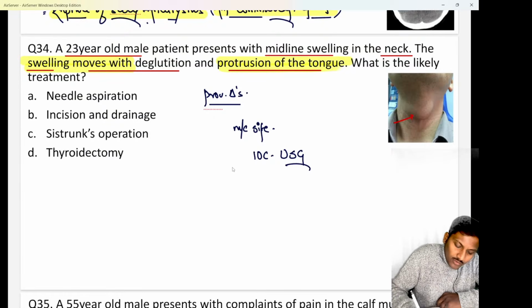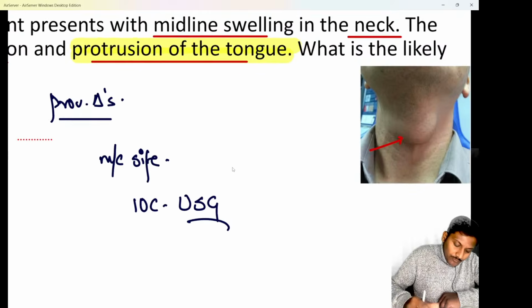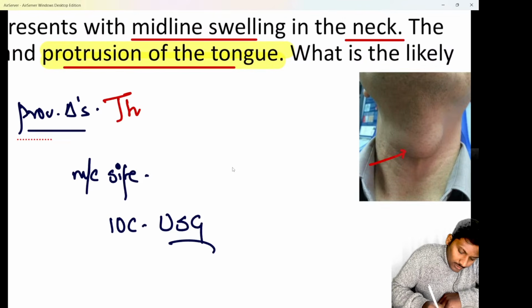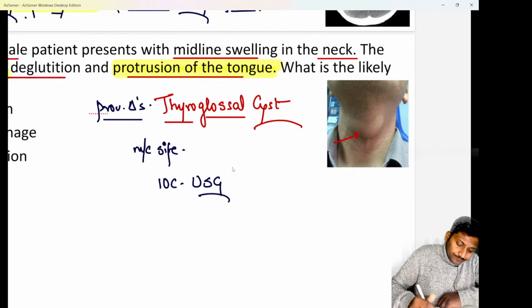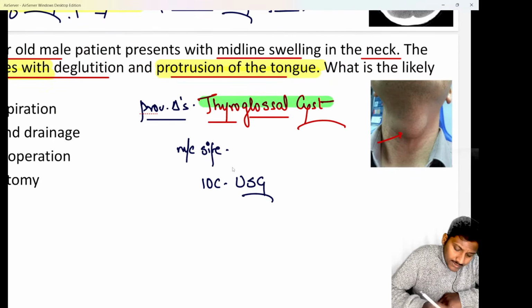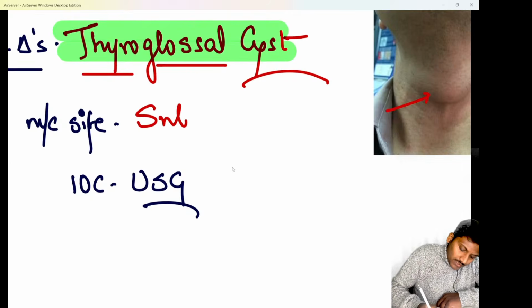Whenever you move the tongue, the swelling also moves. That means the swelling is somewhere connected to the tongue. What is the likely treatment they are asking you? So I hope all of you are quite aware. The provisional diagnosis of this condition is a case of a thyroglossal cyst. We know that the thyroglossal tract is patent. In that there is collection of fluid over a period of time, and that leads to formation of a classical thyroglossal cyst. And whenever there is a thyroglossal cyst in the neck, it moves with deglutition as well as with protrusion of tongue. PYQ was what is the most common site? So remember, the most common site for a thyroglossal cyst is subhyoid or infrahyoid.